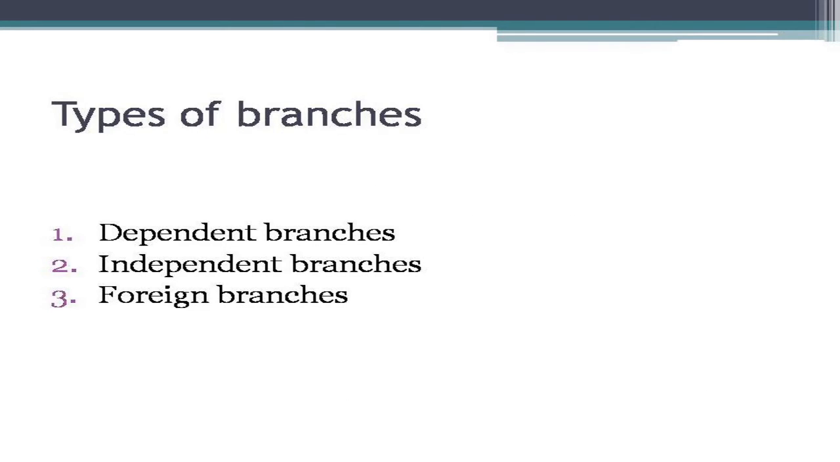Now let's see about the types of branches. There are three types of branches. The first one is the dependent branches, the second one is independent branches, and the third one is foreign branches. Let us see them one by one in the next slide.